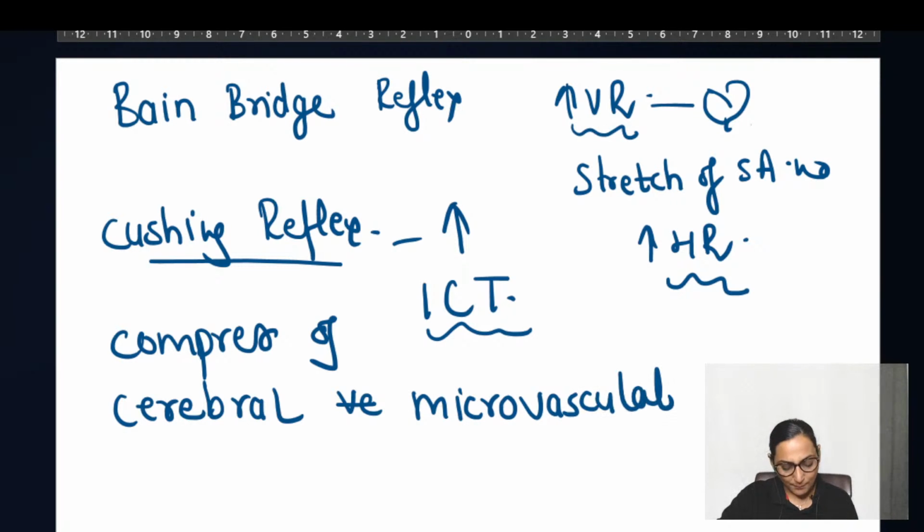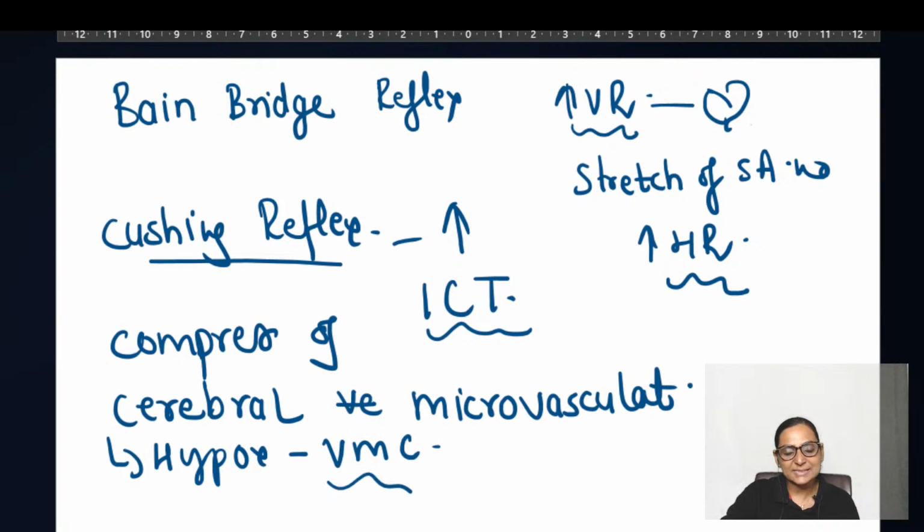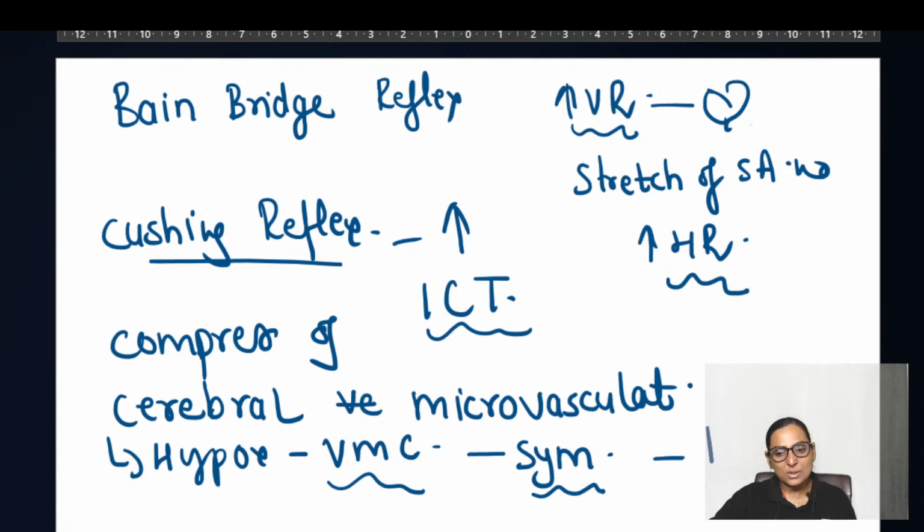This compression results in hypoxia, especially of the vasomotor center. And if there is very profound hypoxia of the vasomotor center, it causes a very strong sympathetic drive, which causes an increase in the blood pressure.